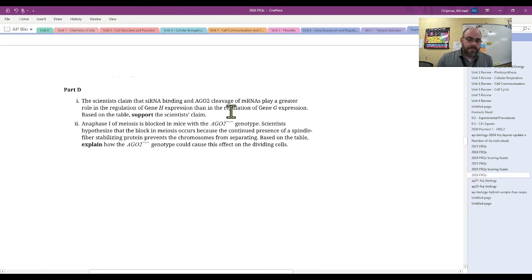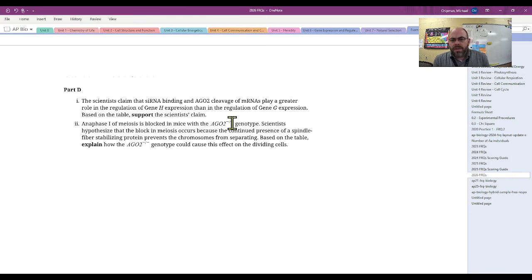And so this scientist says that it plays a greater role in the regulation of gene H expression than in gene G expression. And so the way that I would answer this, and because it's kind of vague a little bit, I would say that gene H does not seem to be able to express its gene, right? Because there's a buildup of RNA, and it doesn't seem to be going to translation. Now, another way that you could read this is you could say that RNAs are not being cleaved, and then translation is able to go forward.